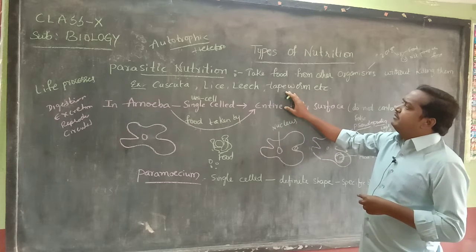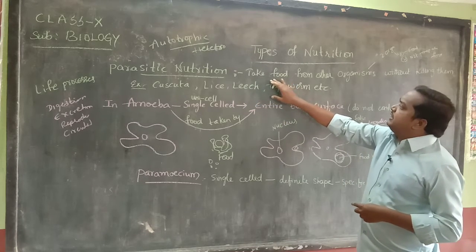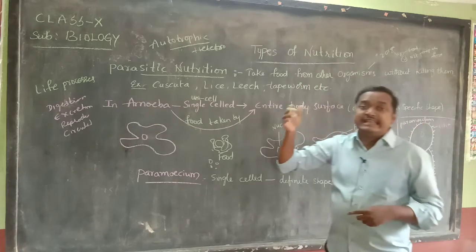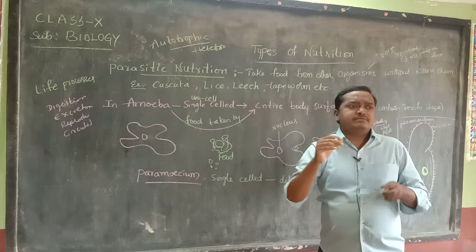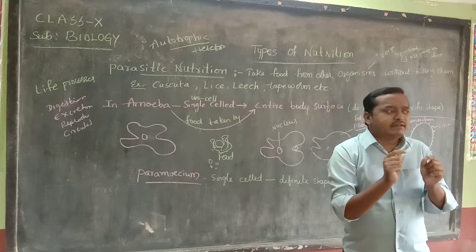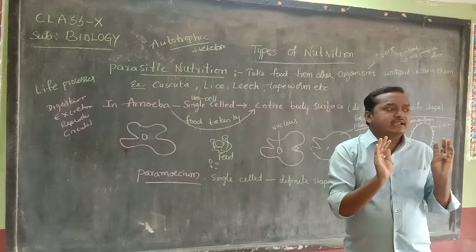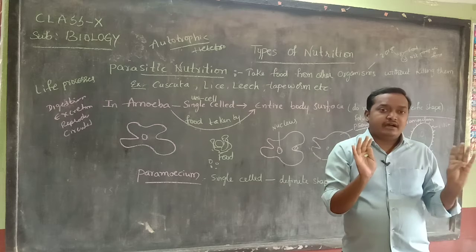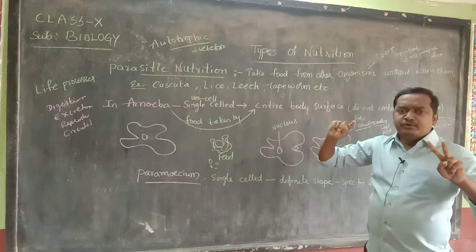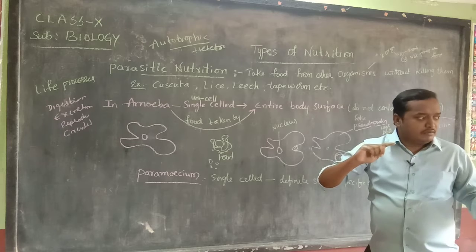For example, tapeworm. In parasitic nutrition, they take food from other organisms, sometimes without killing them. They take whatever they require, suppose water or food, from that organism and settle nicely. Without killing them, but out of the two, one organism is much benefited.